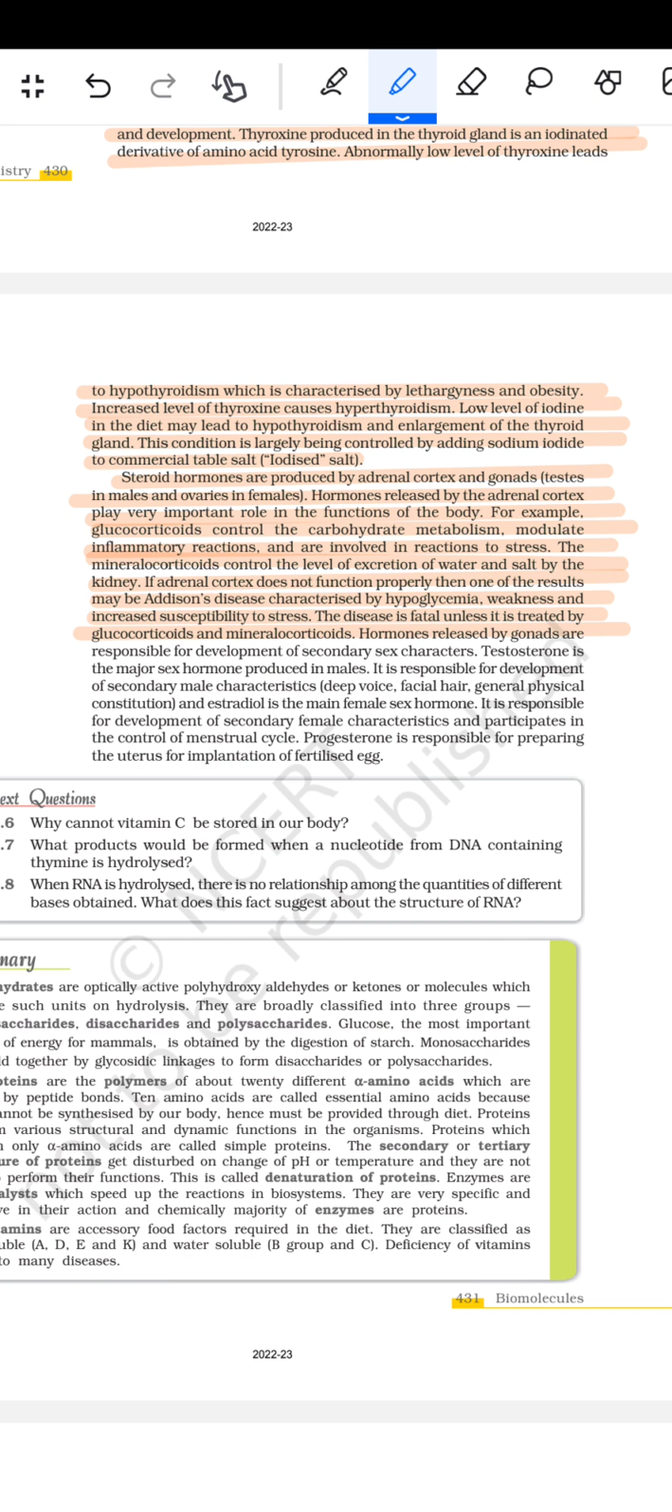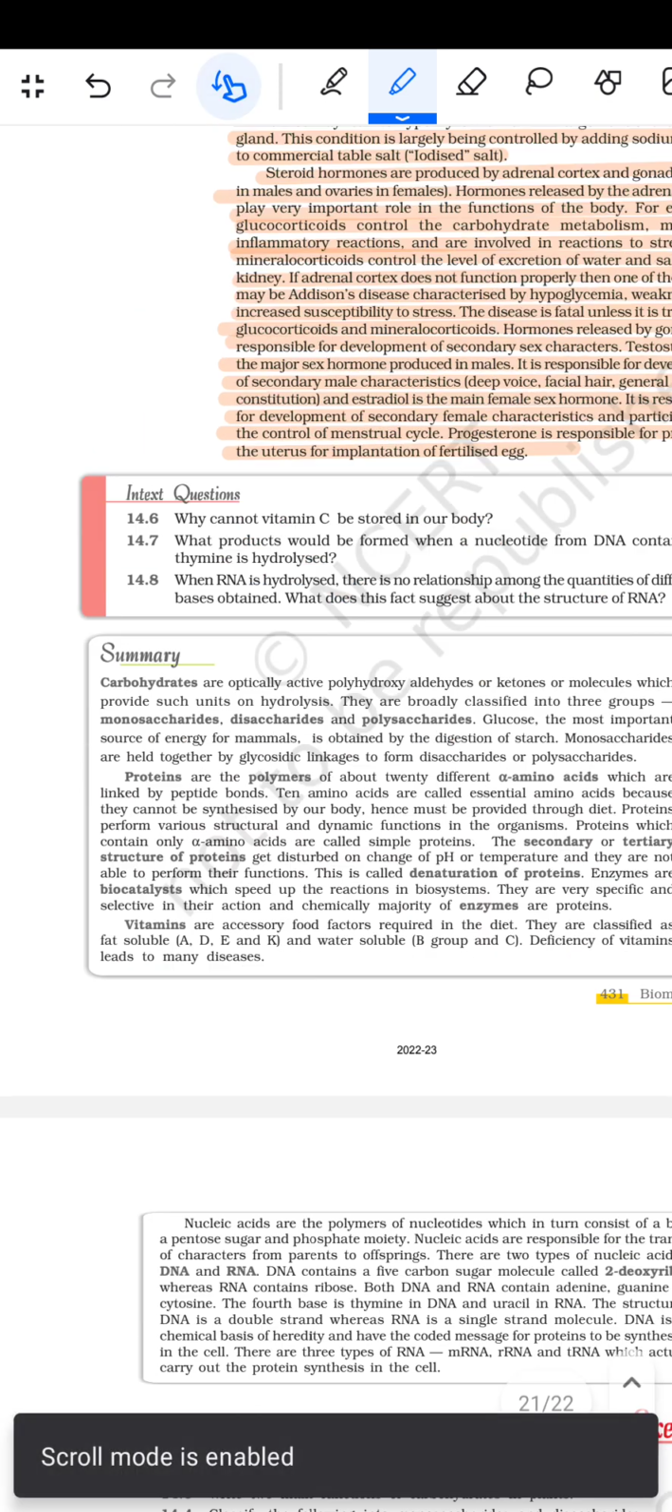Hormones released by the gonads are responsible for the development of the secondary sex characters. Testosterone is the major sex hormone produced in the males. It is responsible for the development of the secondary male characters, like voice, facial hair, general physical constitution, and the estradiol is the main female sex hormone. It is responsible for the development of the secondary female characteristics and participates in the control of the menstrual cycle. Progesterone is responsible for the preparing the uterus for the implantation of the fertilized eggs.